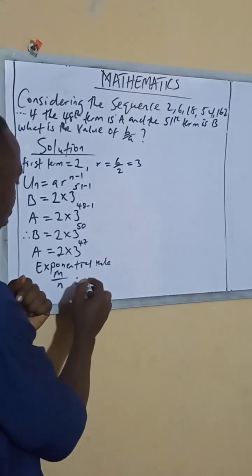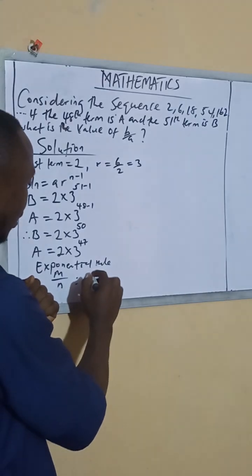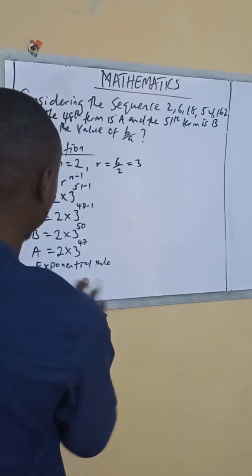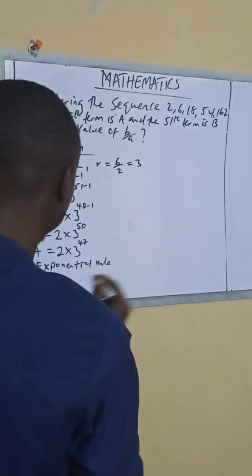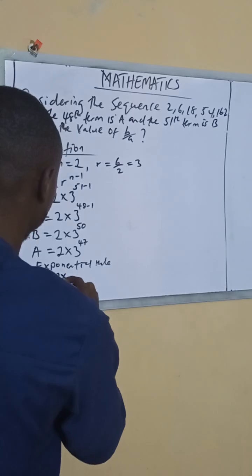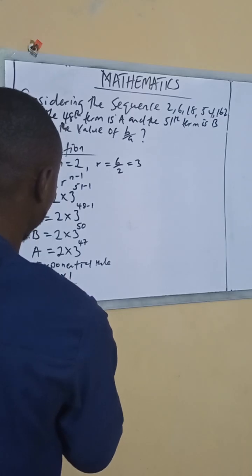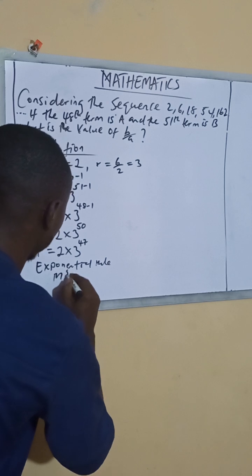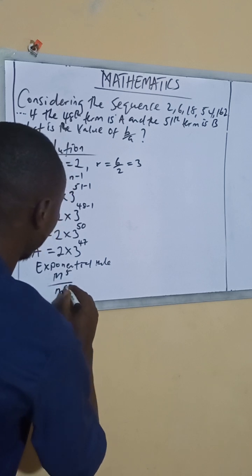Let's use another figure. Let's say we get m raised to power 5 divided by m raised to power 4.